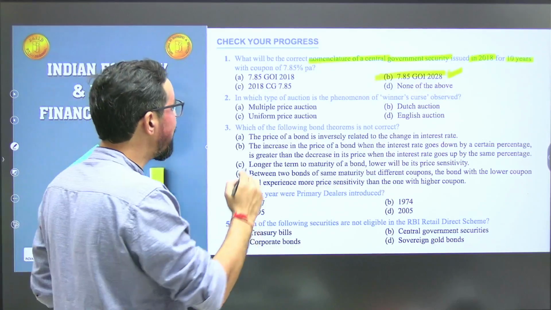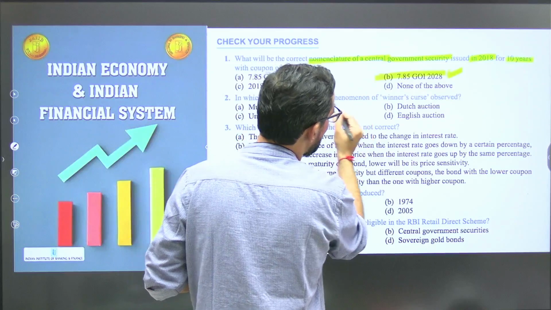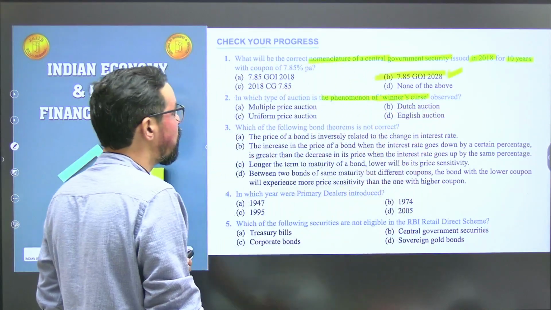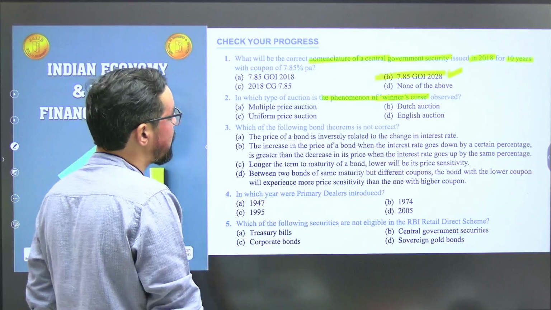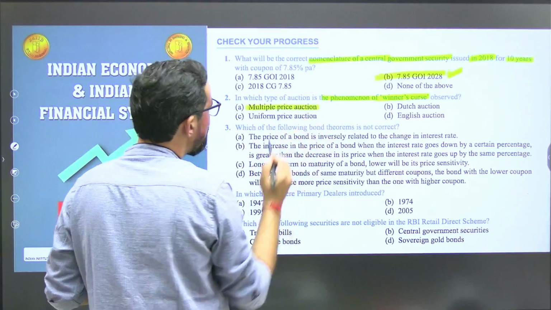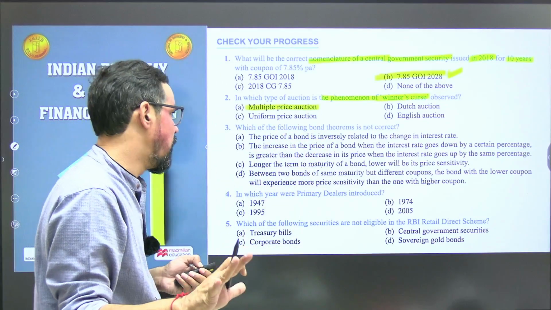Next one, in which type of auction is the phenomenon of winner's curse observed? So winner's curse you will find in multiple price auctions. So winner's curse is generally part of multiple price auctions.